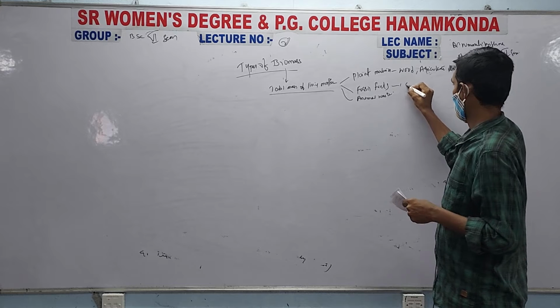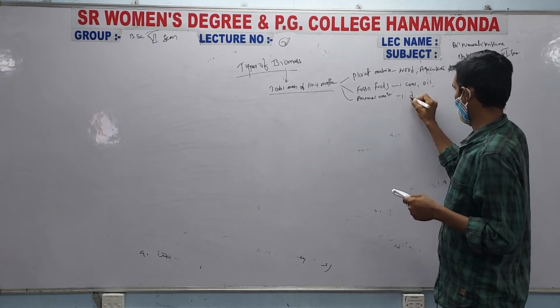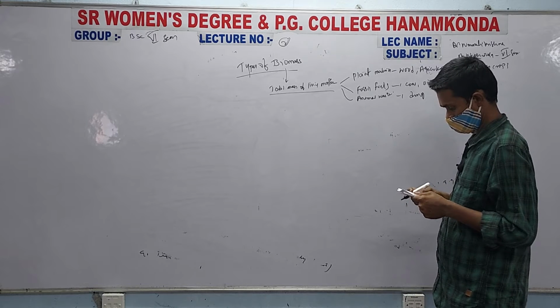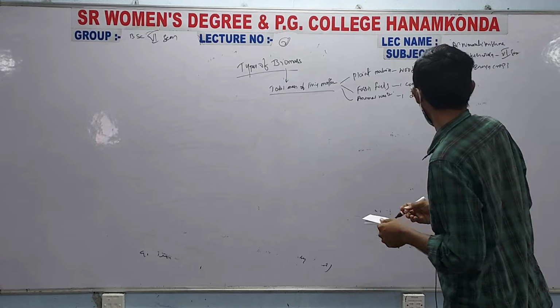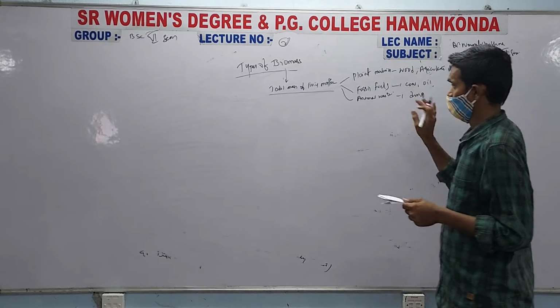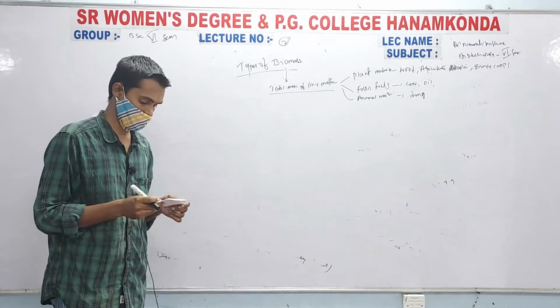Fossil fuels include coal, oil. Animal waste includes dung. So this is all about the living matter, that is biomass, which is coming from the different sources.